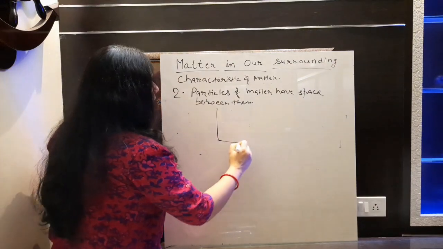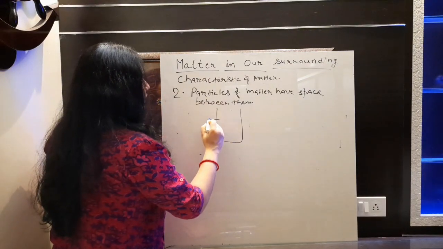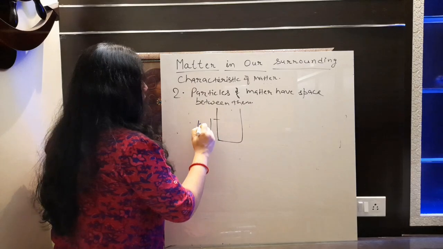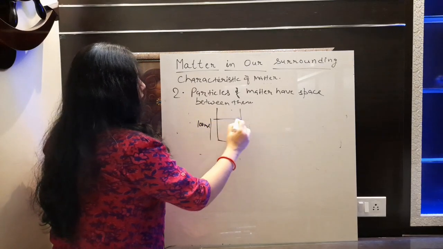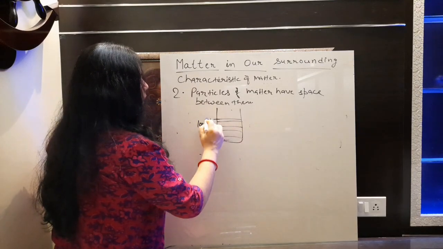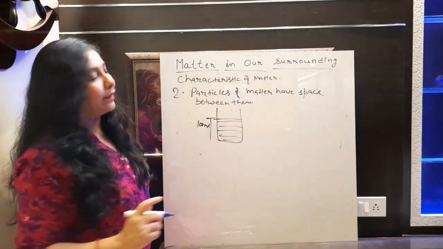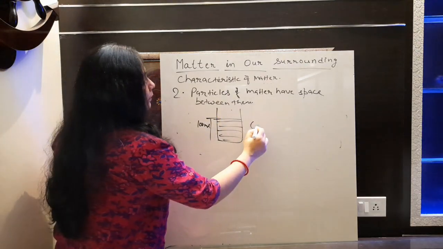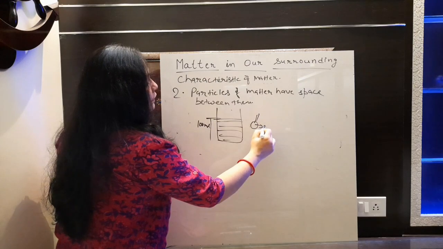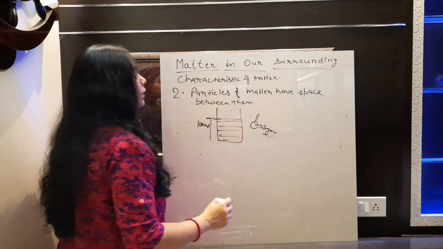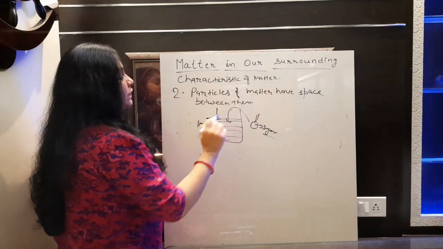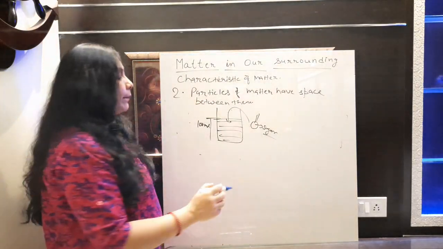I'm taking a container here. Suppose there is a label that is marked up to 100 milliliters. Suppose it is filled with water up to mark how much? 100 milliliter. Now just take a spoon of sugar crystal. हम लोग यहाँ पर क्या ले रहे हैं? Sugar. Now just put this particular sugar in this container and stir it. What will happen?